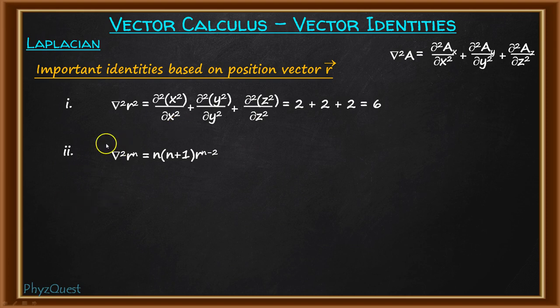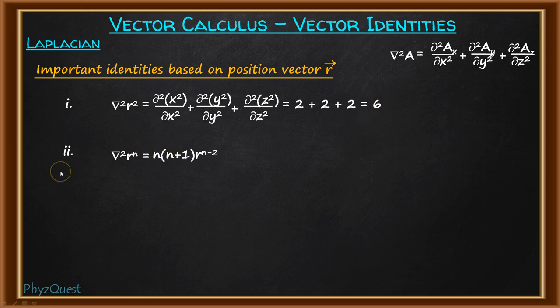Suppose we put 2 here, so it will be 2 into 2 plus 1 into r to the power 2 minus 2. R to the power 2 minus 2 means r to the power 0, so this term will be 1, and it will be 2 into 2 plus 1 is 3. 2 into 3 is 6, which we have got.